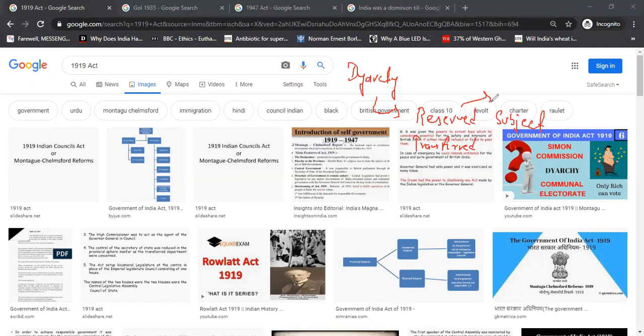The separate electorate which was introduced by the 1909 Act was extended to Anglo-Indians, Christians, Sikhs, different communities, each with their own voting say.